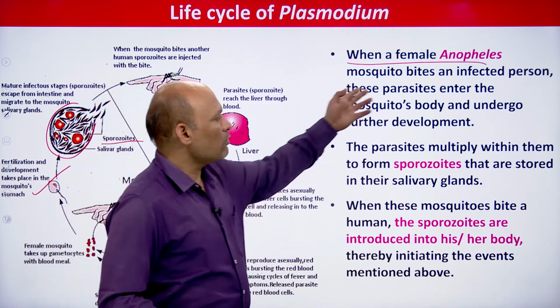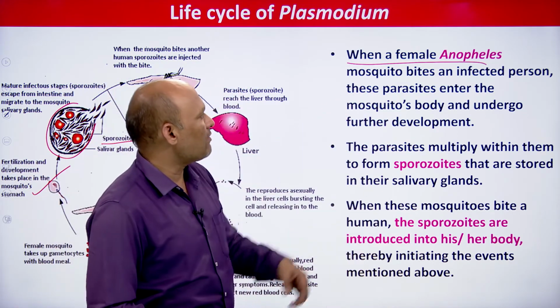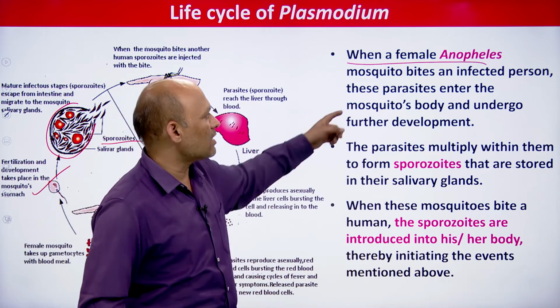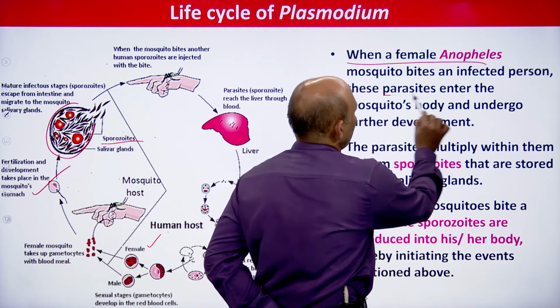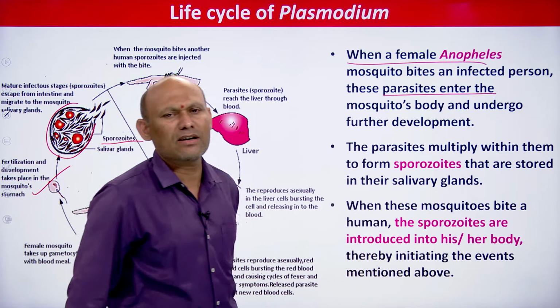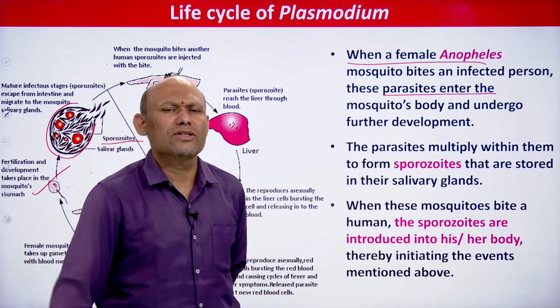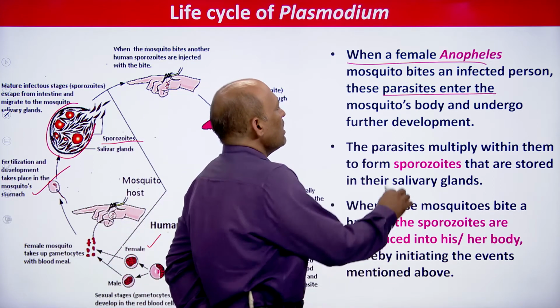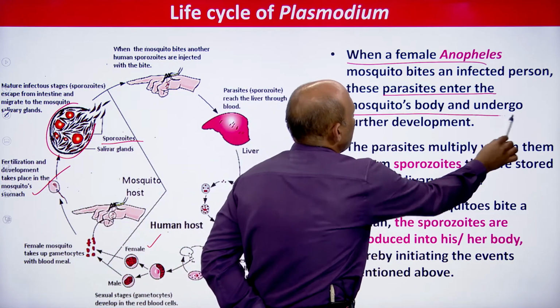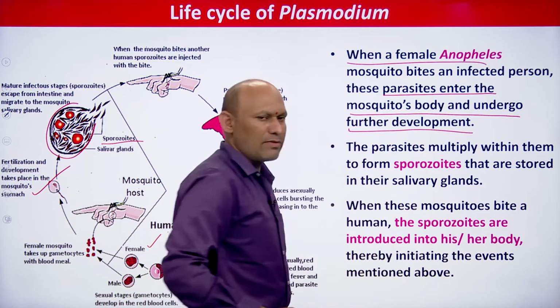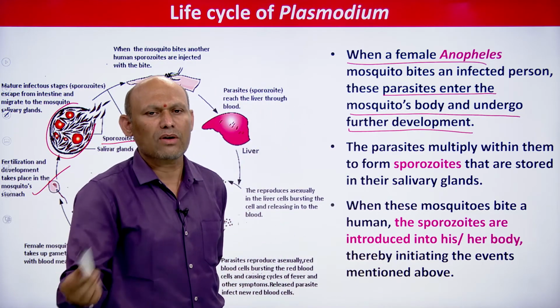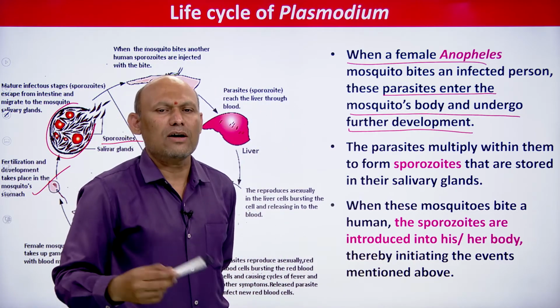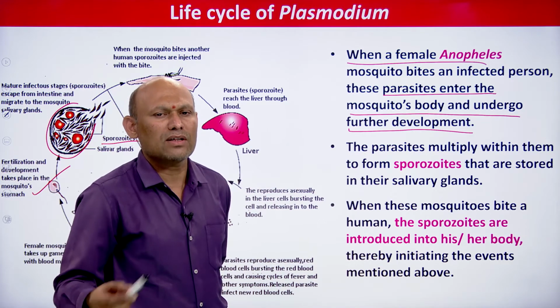Now, see a few points from NCERT. When a female Anopheles mosquito bites an infected person, these parasites, in the form of gametocytes and other stages as well, enter the mosquito body. Here in NCERT every time it just says parasite, no problem. They undergo further development. The gametocytes transform into gametes, and then the gametes undergo fertilization, and further development takes place.